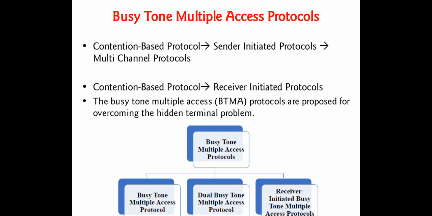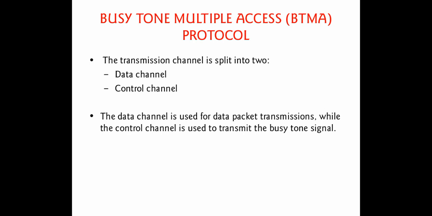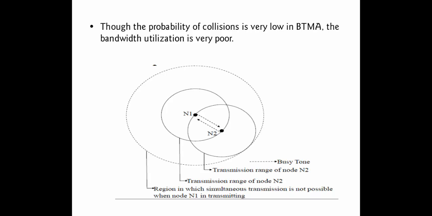Now look at the busy tone multiple access protocol operation. In this protocol, the entire available bandwidth is divided into two channels, a control channel and a data channel. The control channel is used for transmitting the busy tone signal, as well as for exchanging control packets like RTS and CTS packets. The data channel is used for data transmission.